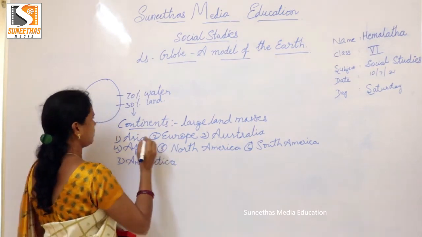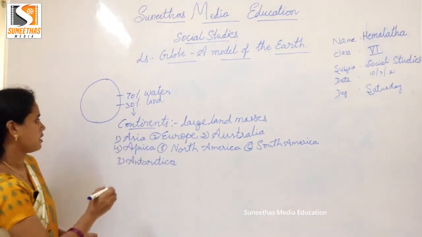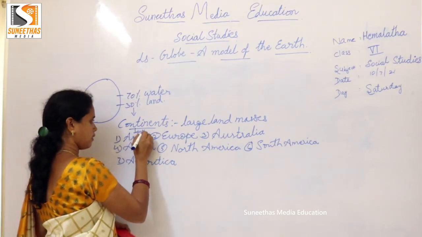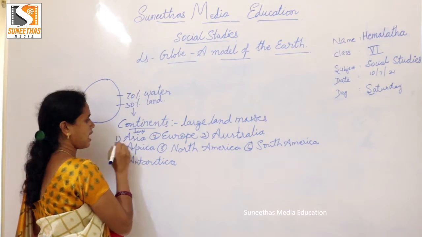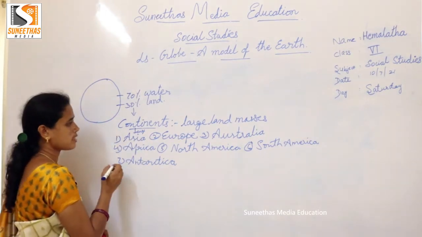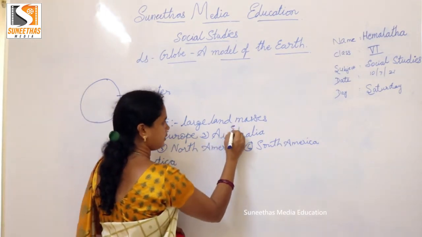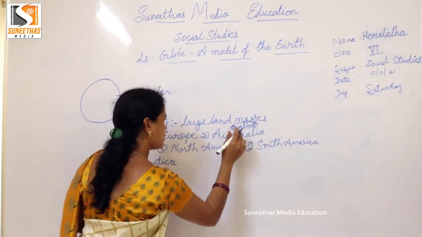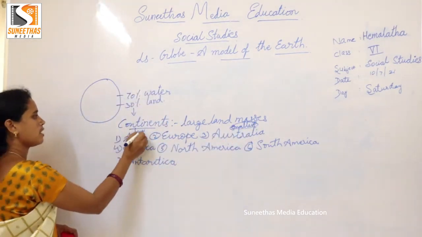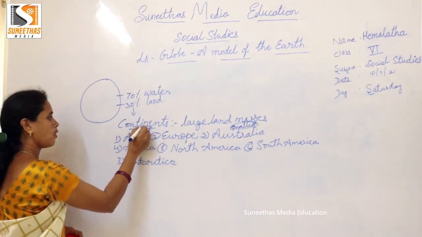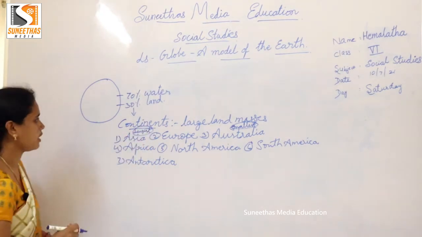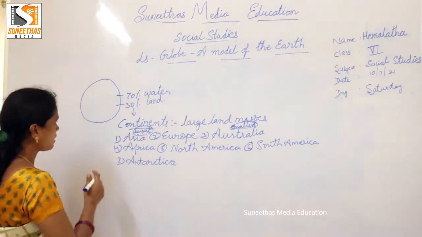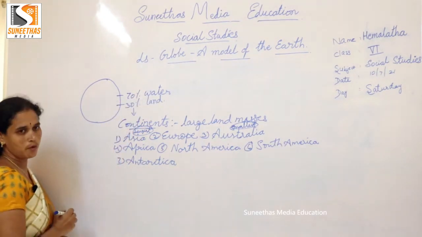Children, Asia is the largest continent, and the smallest is Australia. This is the smallest continent, and this is the largest continent. Next, we'll talk about the 70% of water.